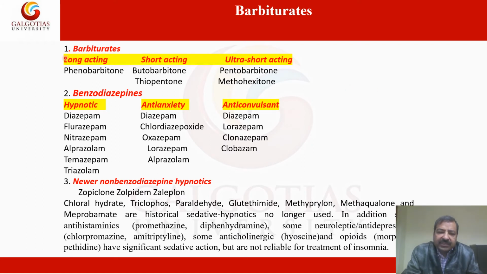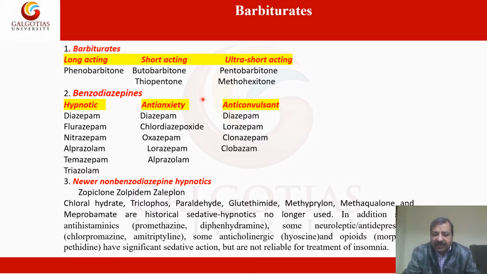So, what are the drugs? Barbiturates are long acting, short acting, and ultra short acting. Long acting drugs include phenobarbital, short acting drugs are butobarbitone and thiopentone, and the ultra short acting are pentobarbitone and methohexitone. So, what are the benzodiazepine drugs used as hypnotics? They are diazepam, flurazepam, nitrazepam, alprazolam, temazepam, and triazolam.